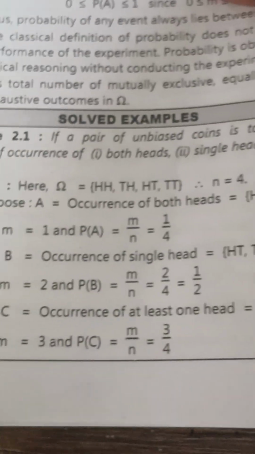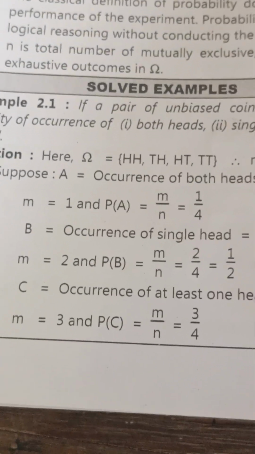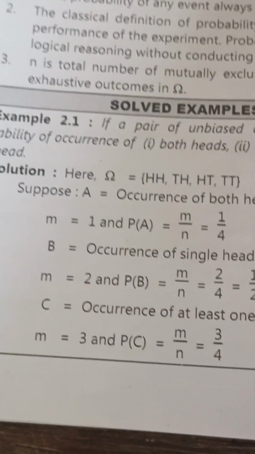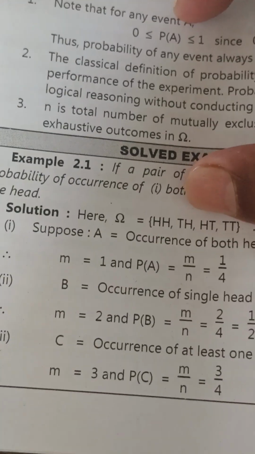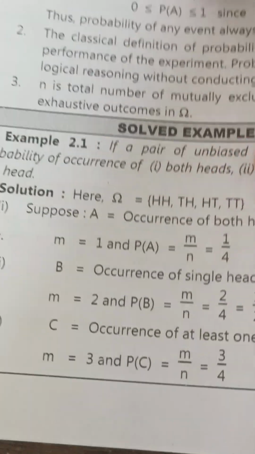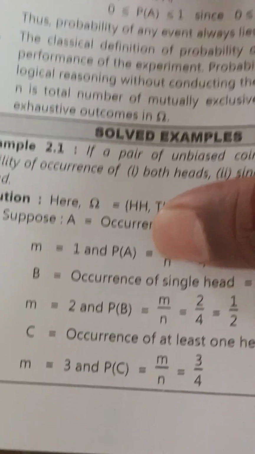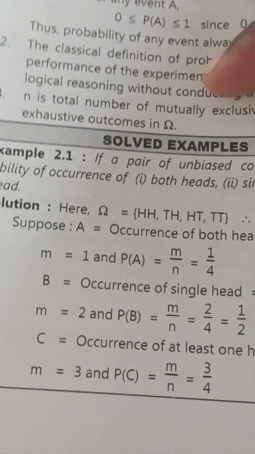The second question is to find the probability of a single head. Here the single head has 2 sample points, that is head tail and tail head.